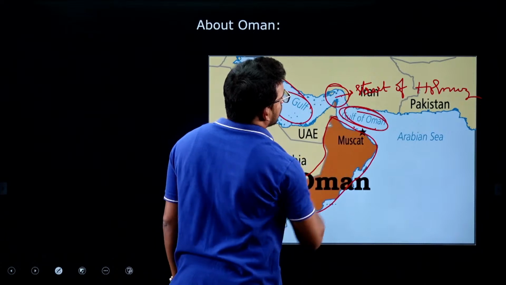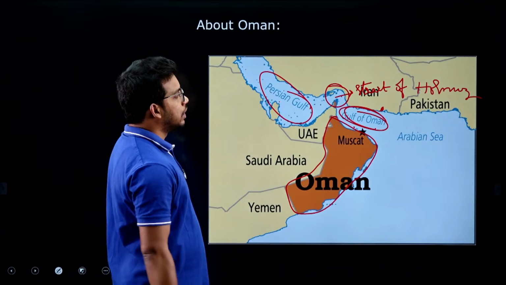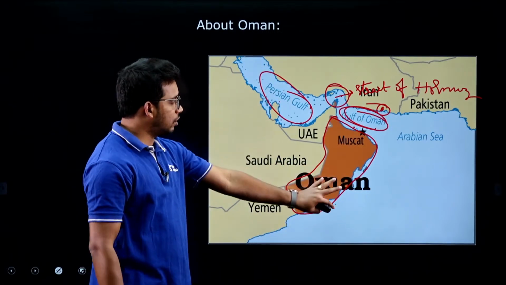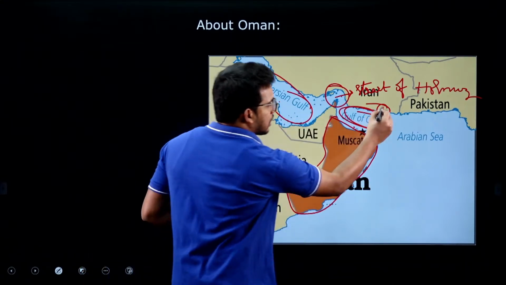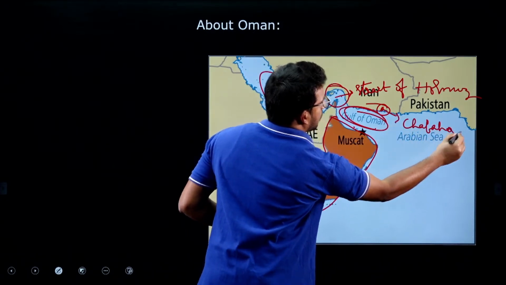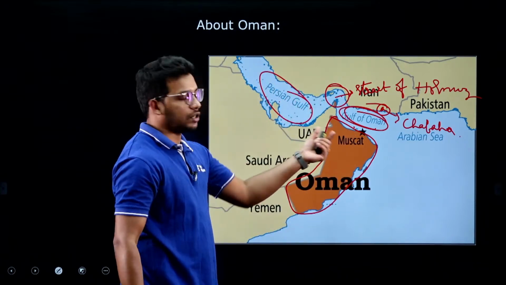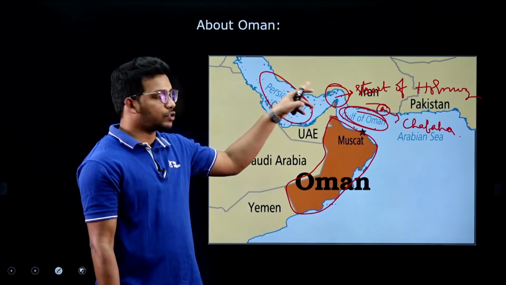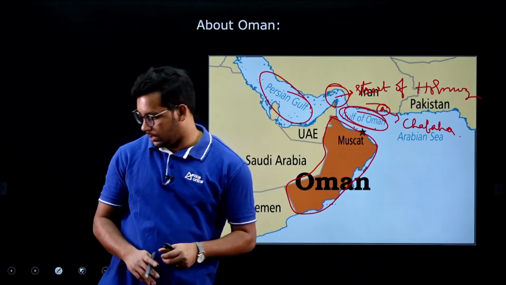So Iran is having the Strait of Hormuz, and India also constructed one port in Iran, right. So we have a port also here near the Gulf of Oman, right. This is the Oman part, which is having a border with the Arabian Sea, Gulf of Oman. This is called Chabahar port, if someone is asking. Chabahar port, which we have constructed in the Gulf of Oman for Iran. So this Persian Gulf, Strait of Hormuz and Gulf of Oman is important. So if India is able to sign the free trade agreement, we can traverse through these water bodies, and our trade with other countries of Western Asia can also increase.